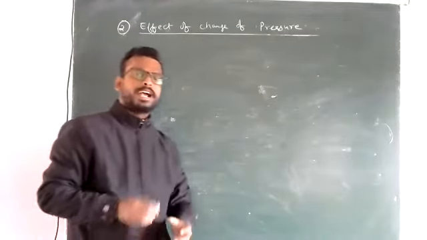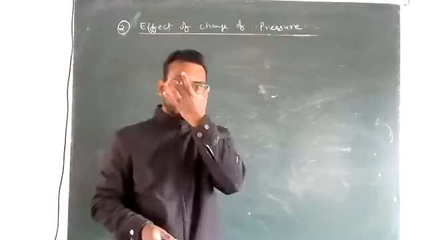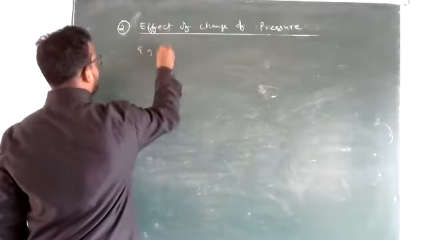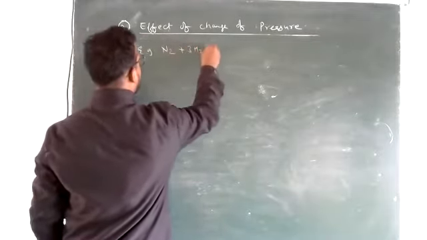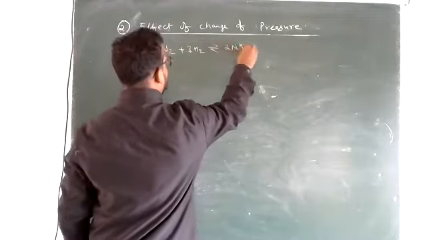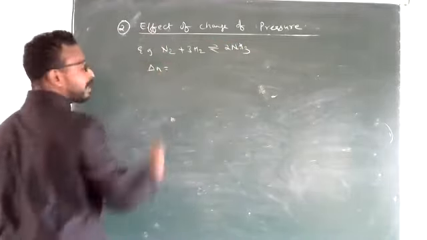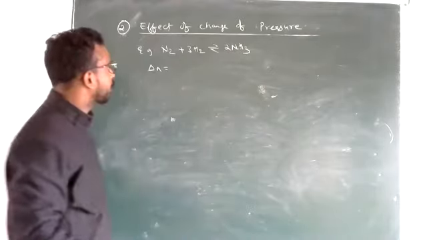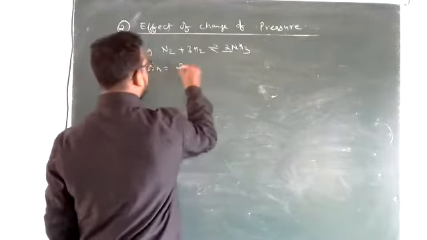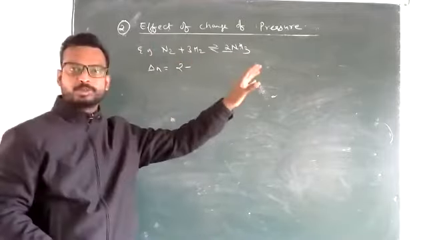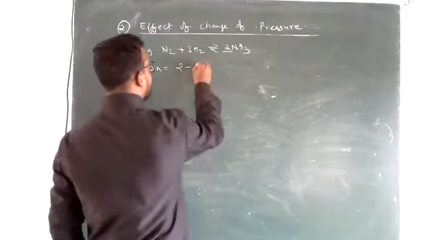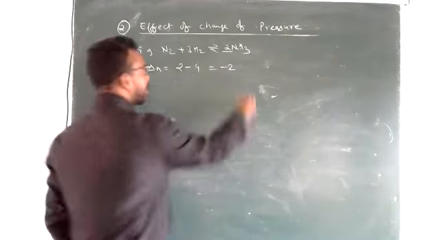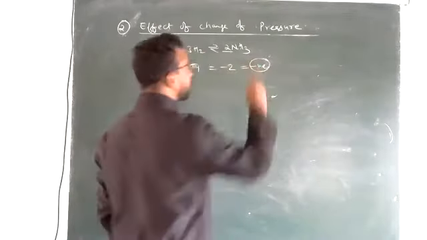Now, I have also told you how to calculate the value of delta N. For example, there is a reaction N2 plus 3H2 that gives you ammonia. So how to calculate the value of delta N? Delta N means sigma of products minus reactants. The number of moles of products is 2 and the number of moles of reactants is 4. So overall what do you get? You will get minus 2. So delta N in this particular case is negative.